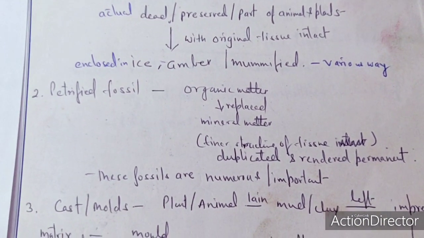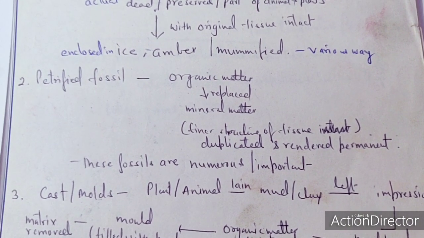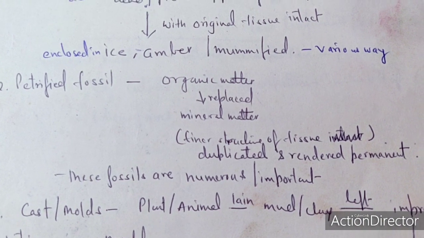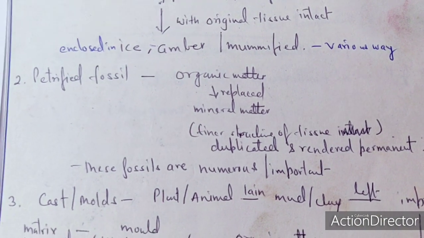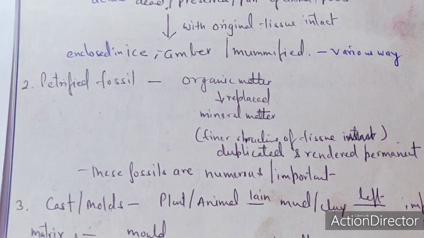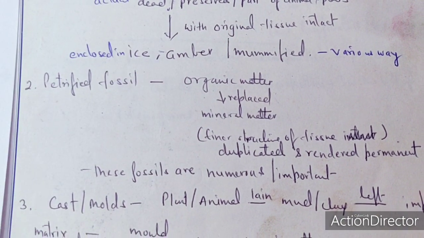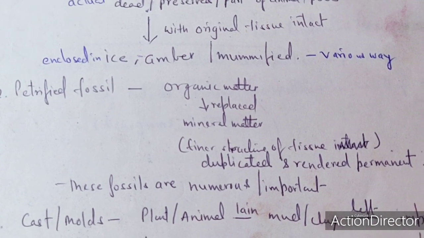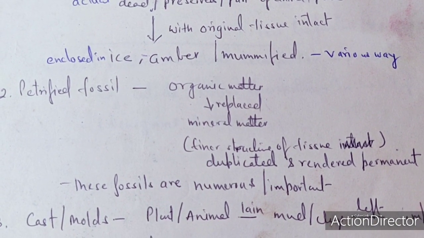The second type of fossil is called the petrified fossil. In the petrified fossil, the organic matter is replaced by mineral material. So in this case, you got the point that the organic material, इसका मतलब है कि जो living plant था उसको replace किसने कर दिया? Mineral matter ने कर दिया. तो the final structure of the tissues is duplicated and rendered permanent.